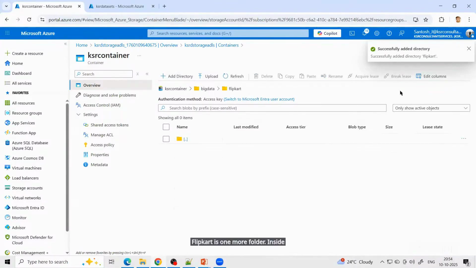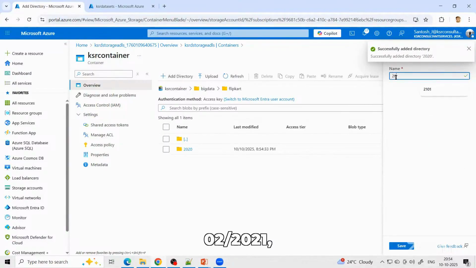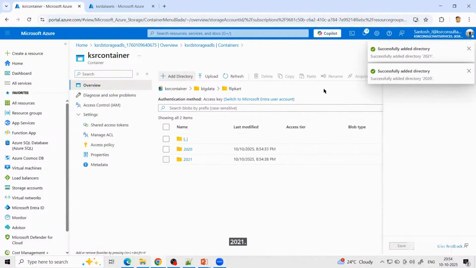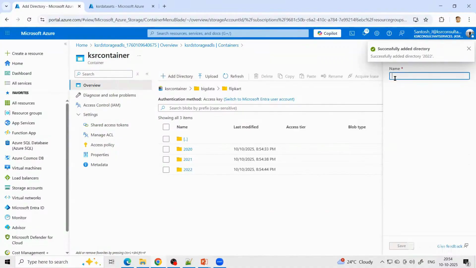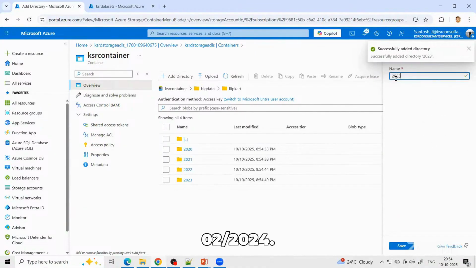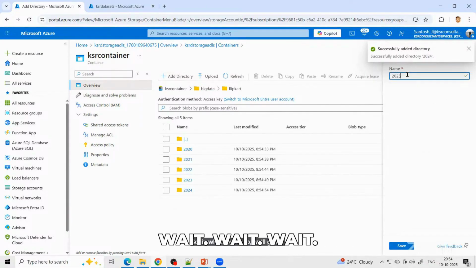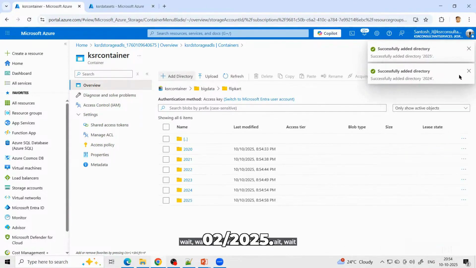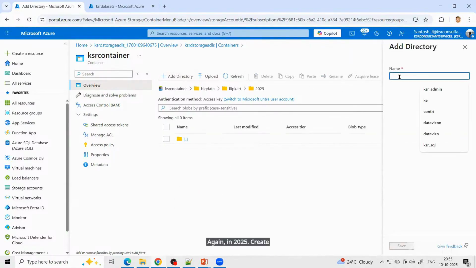Inside the Flipkart, I will store multiple years: 2020, 2021, 2022, 2023, 2024, 2025. Again in 2025, create one more directory.